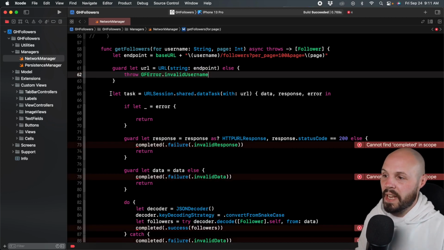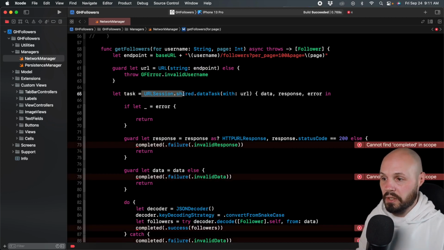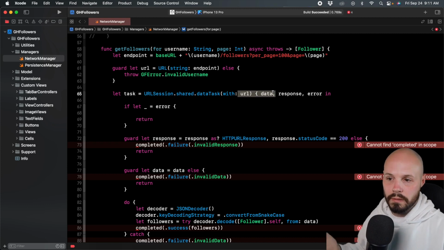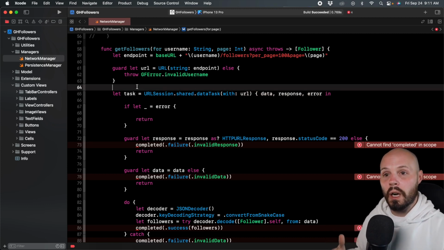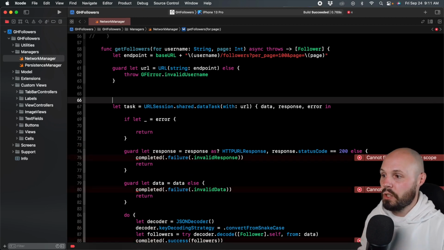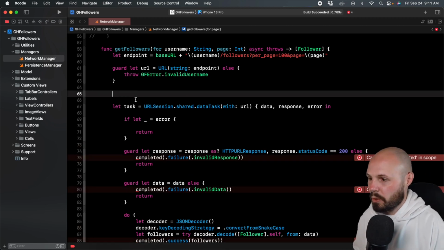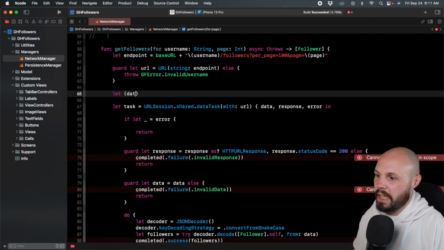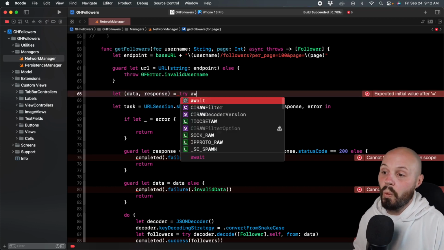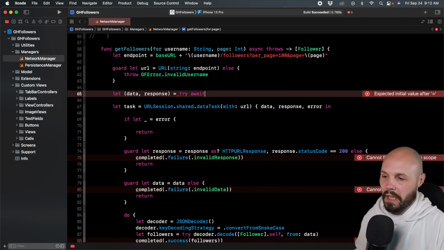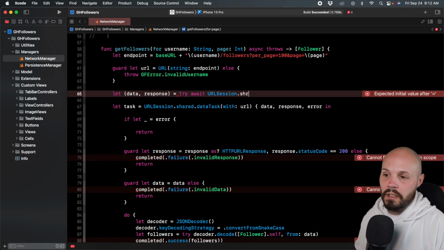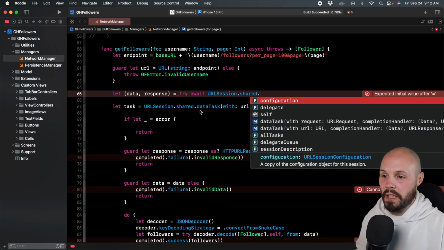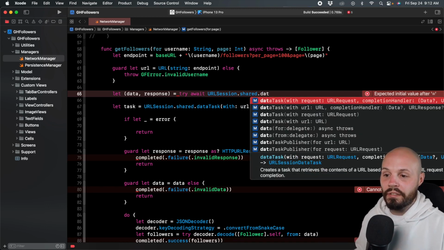throwing. Now this task here, right, where we have URLSession.shared.dataTask with URL and returns data, response, error. So URLSession got a new awaitable method. So this is a new method here, but it will be similar. So it'll be let data, comma, response. So this is a tuple here, equals try await. Let me type out the line and we'll come back and explain this. Again, URLSession dot shared. So this is the same code, down here, except now we do dot data from.